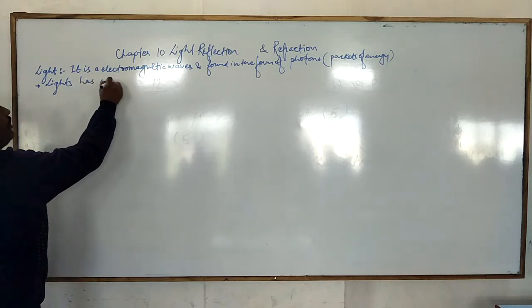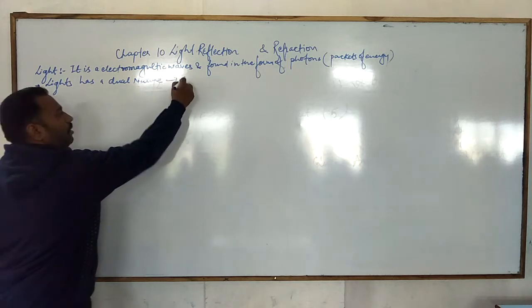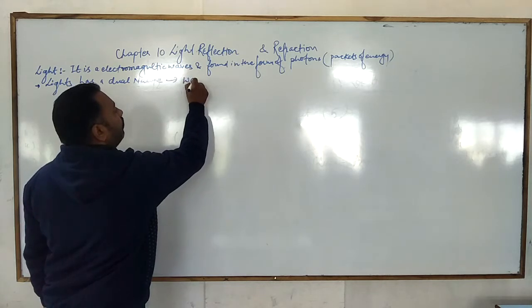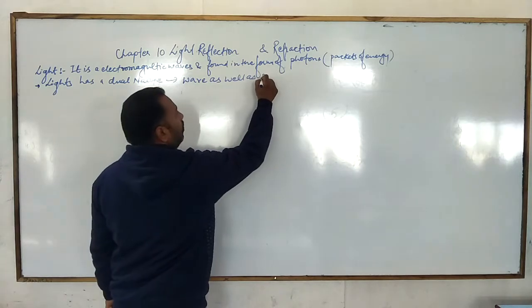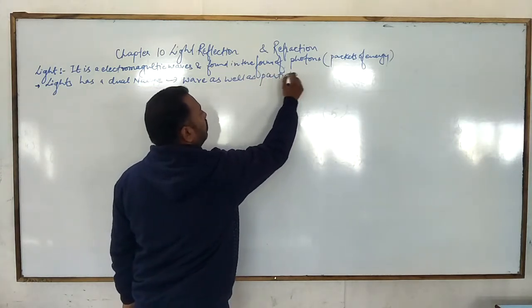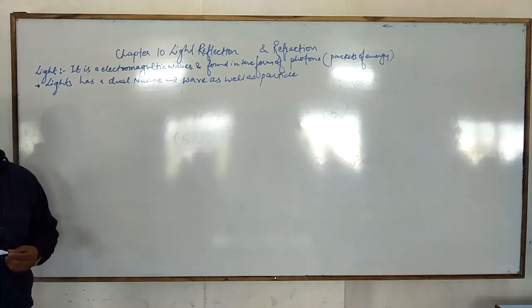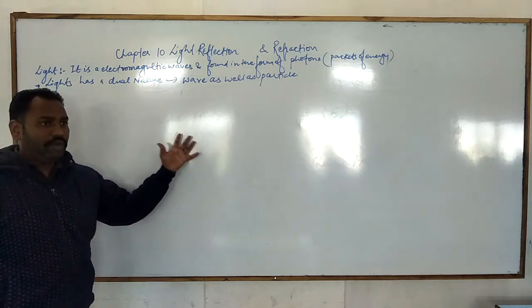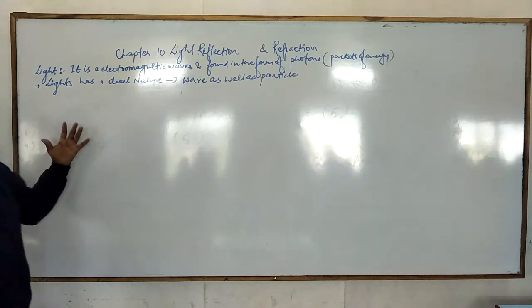Light has a dual nature. Some scientists believed that light is in the form of waves, but others said that it is found in the form of particles. After that they resolved it and understood that light is in the form of both waves and particles.